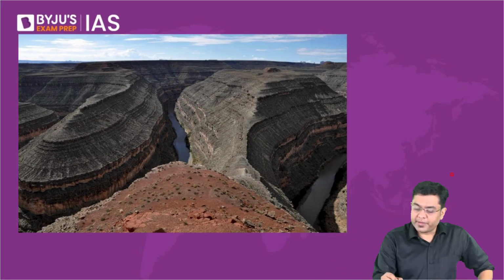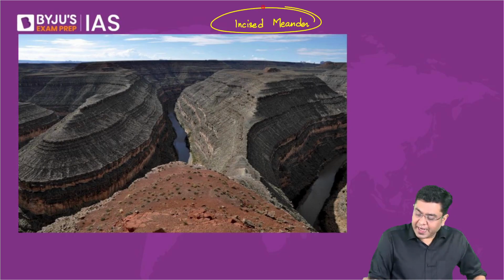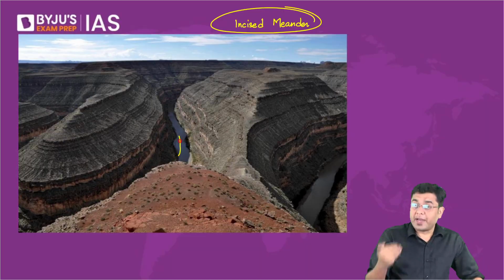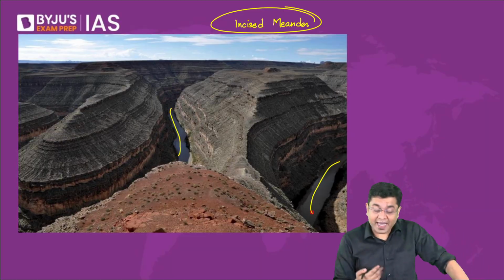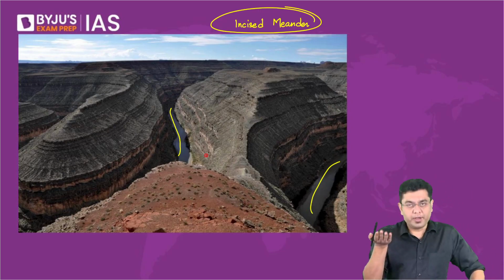So this is what is the incised meander. So observe here, the river is moving at the same level where it always has. But the surrounding landmass has suddenly gotten uplifted.